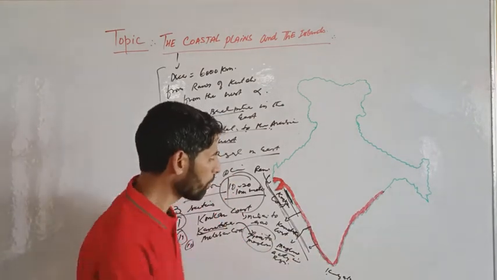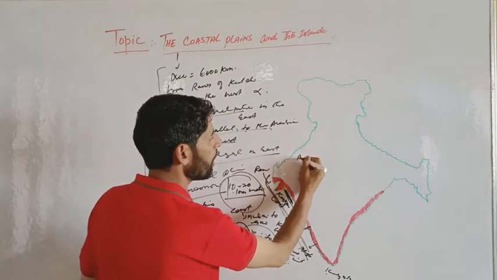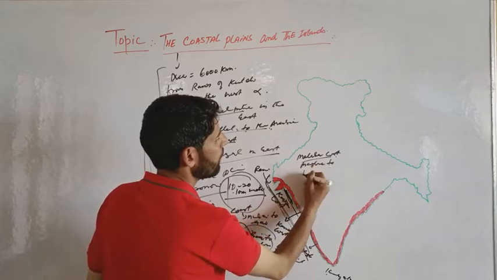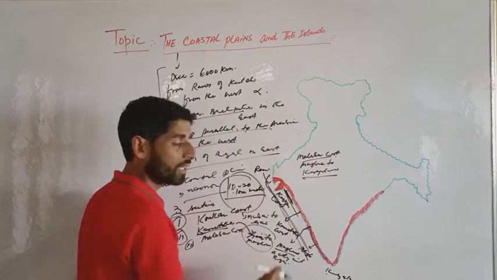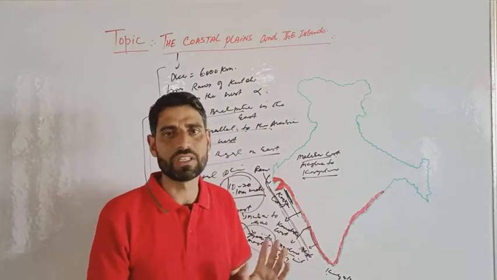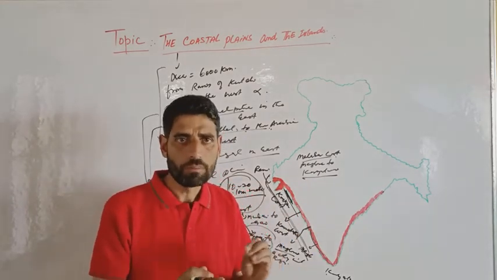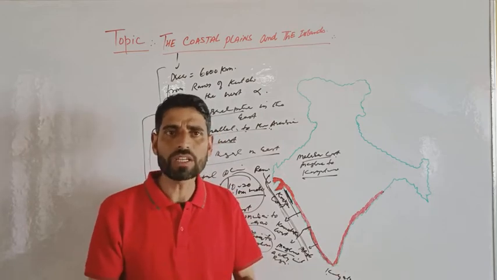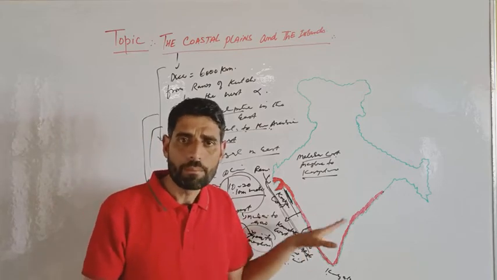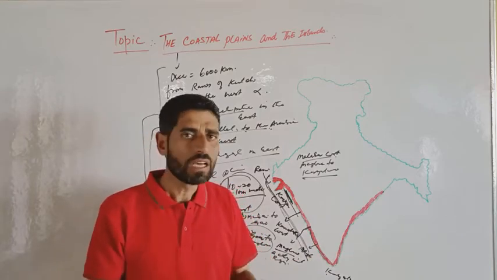And we see that the third is the Malabar coast, from Mangalore to Kanyakumari. Remember, the Malabar coast is from Mangalore to Kanyakumari. So the western coastal plains in India are divided into three sections. First is the Konkan coast from Mumbai to Goa. Second is the Karnataka coast from Goa to Mangalore. Third is the Malabar coast, from Mangalore to Kanyakumari.